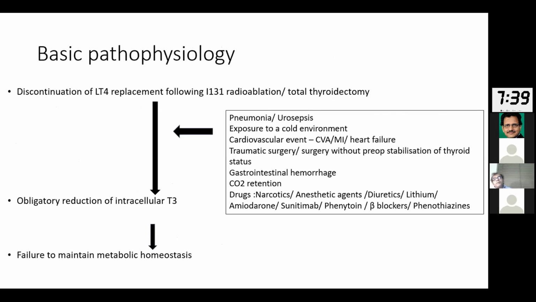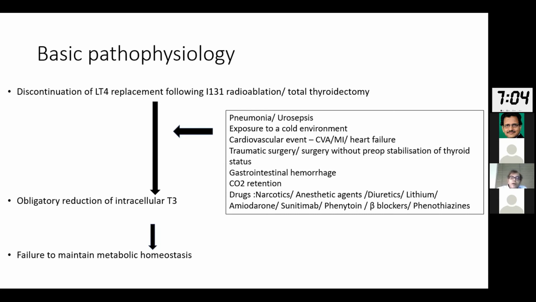So what about the basic pathophysiology of a myxedema coma? The commonest reason is discontinuation of levothyroxine replacement following I-131 radioablation or a total thyroidectomy. In other words, the main source of production of thyroid hormone in the body, that is the thyroid gland, is not working. And to add to it, some other factors, like as you can see in the box on your right hand side, are the factors which can precipitate a myxedema coma. There is pneumonia or urosepsis, any sepsis for that matter, but these are the 2 commonest causes.